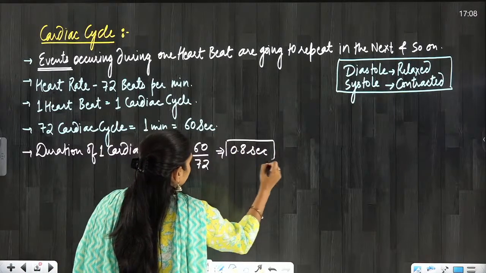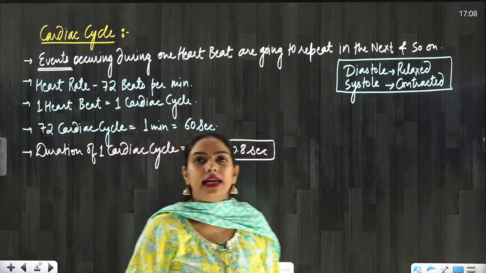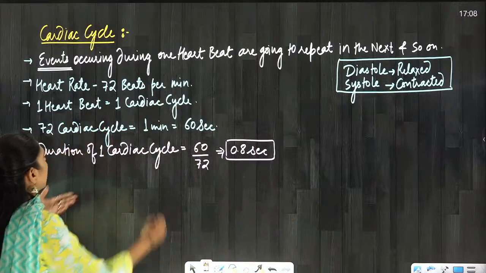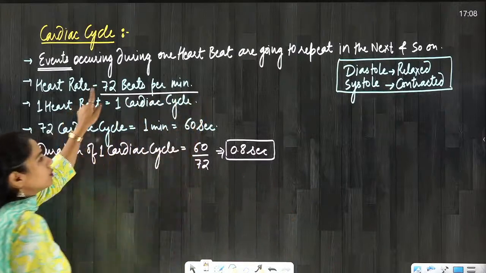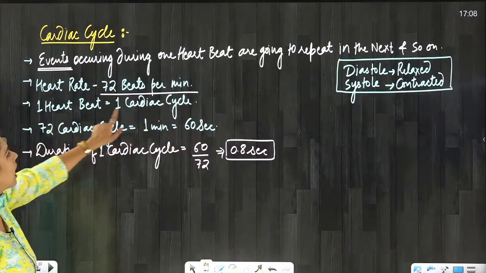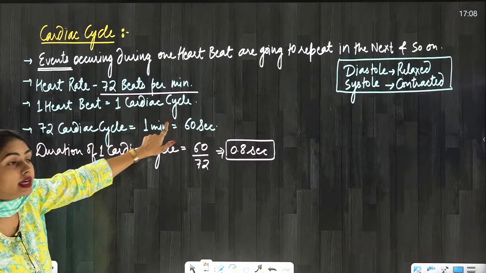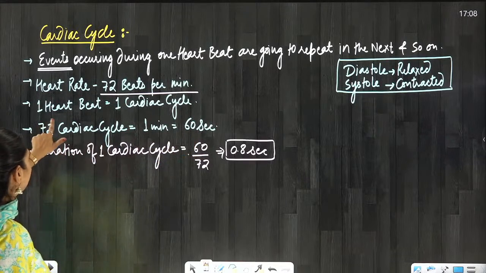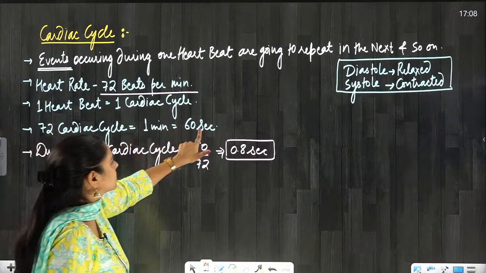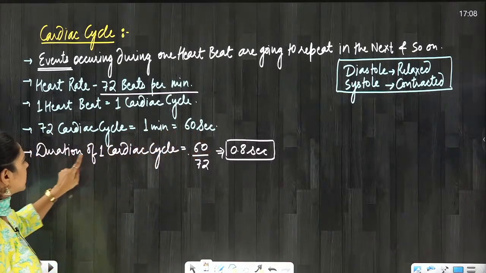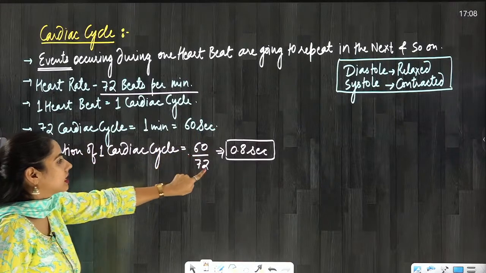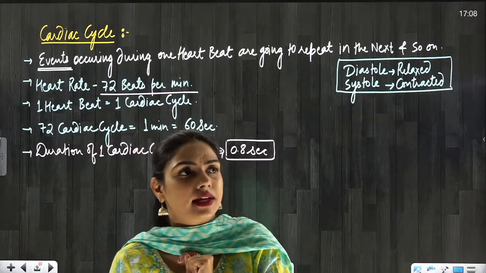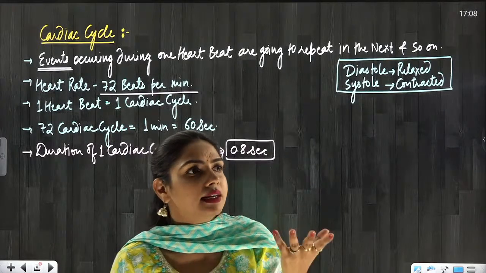Are you understanding? 72 is the average heart rate, 72 beats per minute, so 72 cardiac cycles happen in 60 seconds. So we can calculate that 0.8 second is the duration of one cardiac cycle.